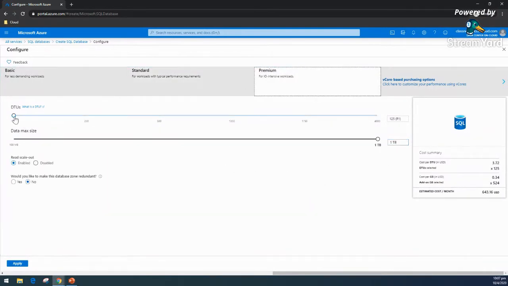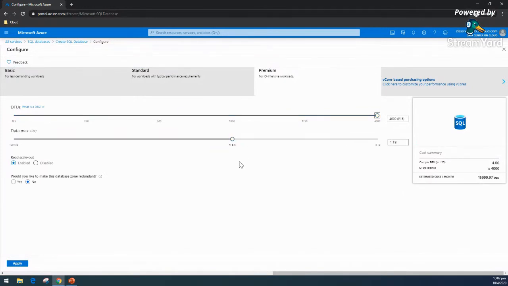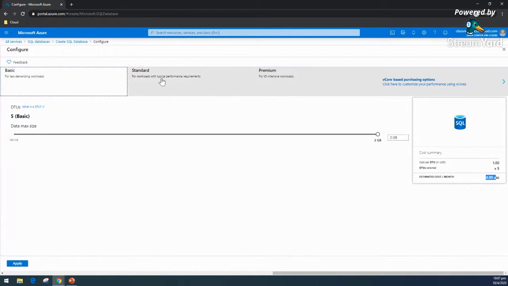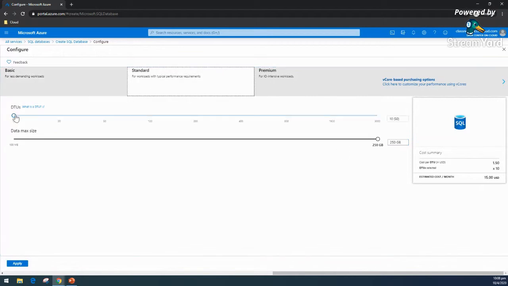Again, in the DTU model you can see it goes up to 4000 DTUs and 4 TB of space, which is the limit. And you can see the charges are 16 grand, so it's a bit expensive, and that is where the vCore option may fit best. So let's stick with our minimal one. I could even go with the Basic, but that is very low performing, only 5 DTU as well as 2 GB of storage. I am going to stick with this 10 DTU, and because I'm going to delete it after the demo, it will cost me maybe a few cents.